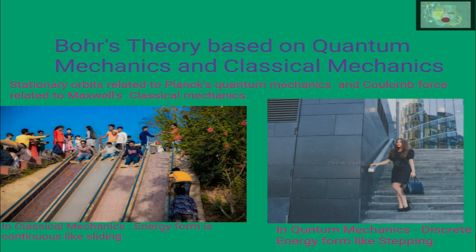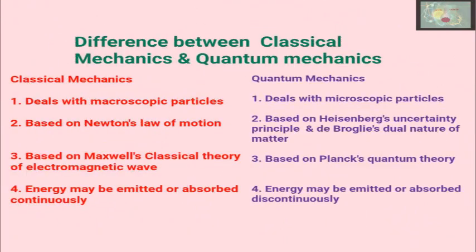In classical mechanics, energy is continuous like a slide, see at the left side. In quantum mechanics, energy is discrete or discontinuous or packet-like, like steps, see at the right side. This is the difference between classical mechanics and quantum mechanics. Classical mechanics is based on Newton's law of motion, while quantum mechanics is based on Heisenberg's uncertainty principle. Classical mechanics is based on Maxwell's classical theory, while quantum mechanics is based on Planck's quantum theory.